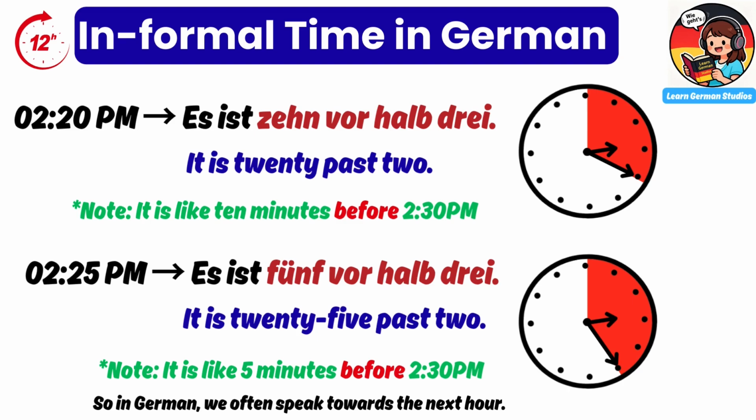Es ist 5 vor halb 3. It is 25 past 2. Note that it is like 5 minutes before 2:30 p.m. So in German, we often speak towards the next hour.